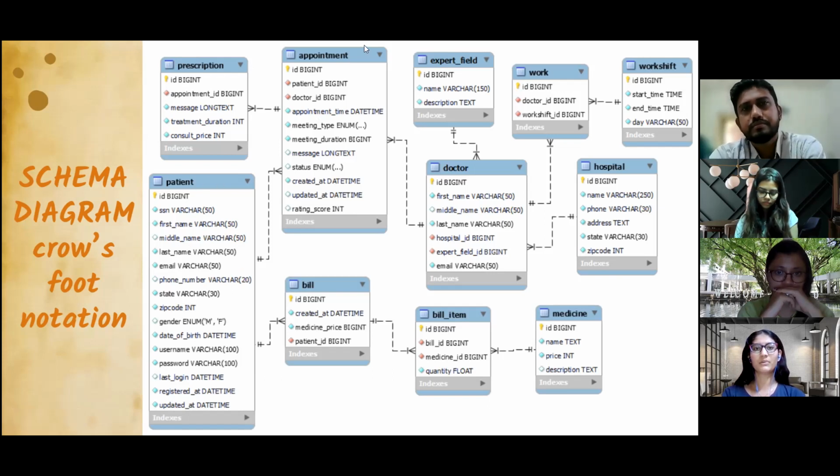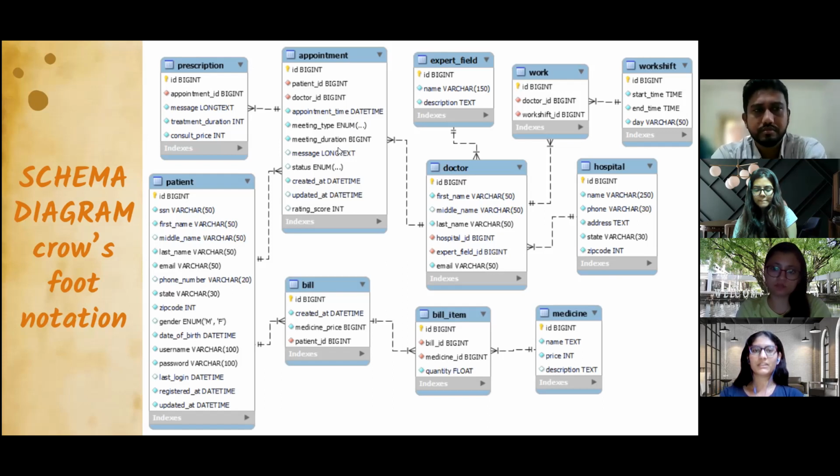So coming to the appointment table, it actually has a link between, as a patient can have an appointment with the doctor. So we have the foreign keys for that. And then appointment time, like at which time the appointment is going to take place. So this is going to be updated by the doctor. And then the meeting type is nothing but whether it is online or offline. As said earlier, we are consulting both ways of meeting type.